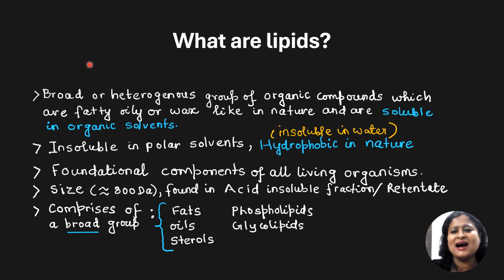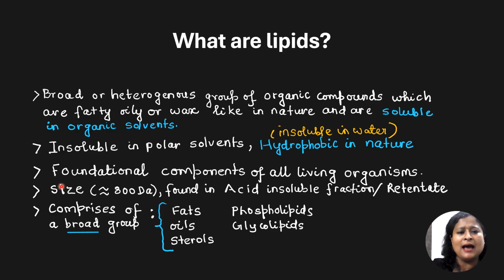So what are lipids? Lipids are a broad group of compounds or a heterogeneous group of organic compounds which are fatty in nature or oily or wax-like. Now these compounds are typically not soluble in water or hydrophobic in nature, but are soluble in different organic solvents. What are the organic solvents in which they are soluble? Examples can be ether, chloroform, benzene, right?